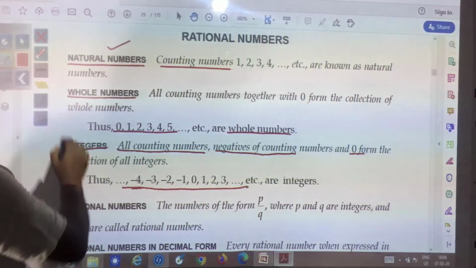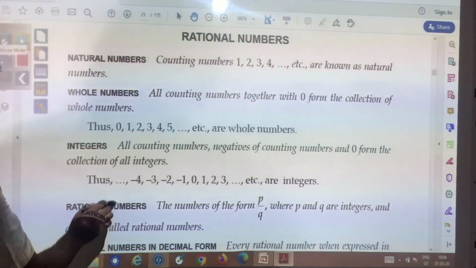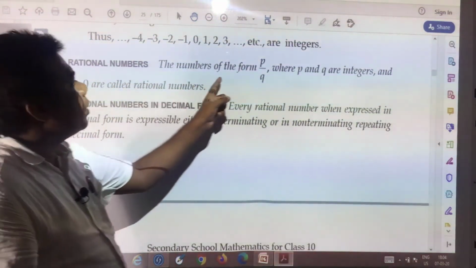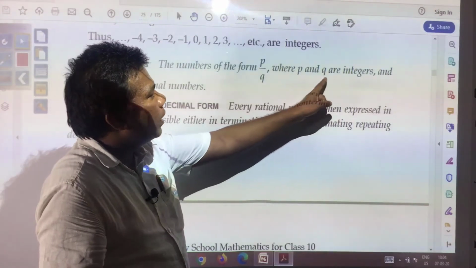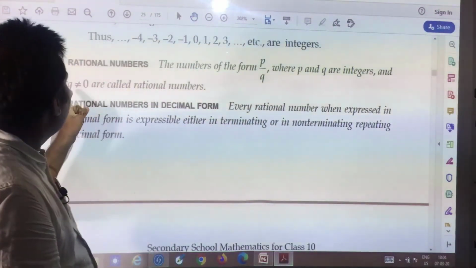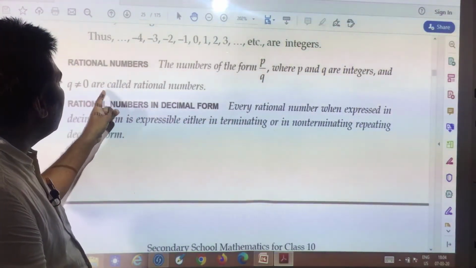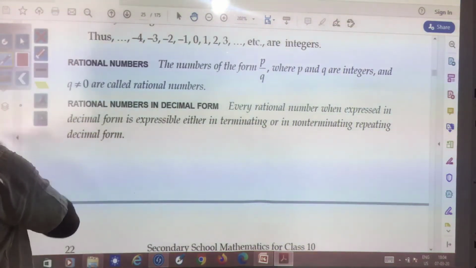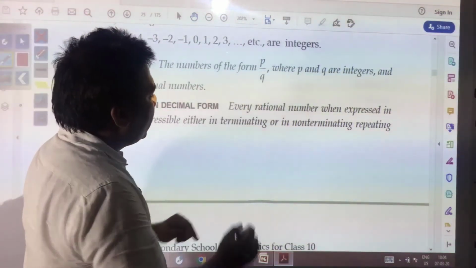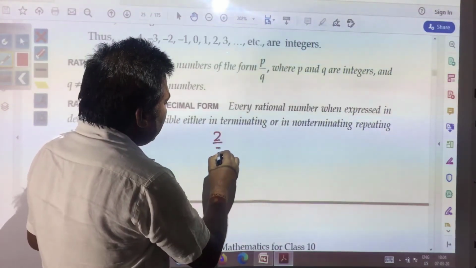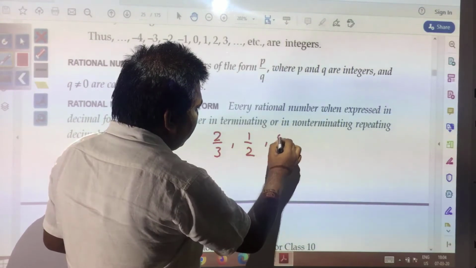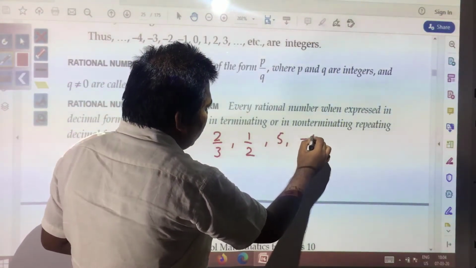Then you have rational numbers. Here you see, the numbers of the form p by q, where p and q are integers and q is not equal to 0, are called rational numbers. So any number which can be expressed in the form of p by q, suppose 2 by 3, 1 by 2, even 5 or minus 2.